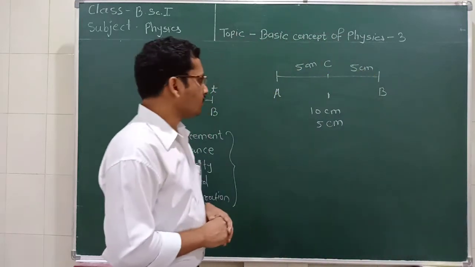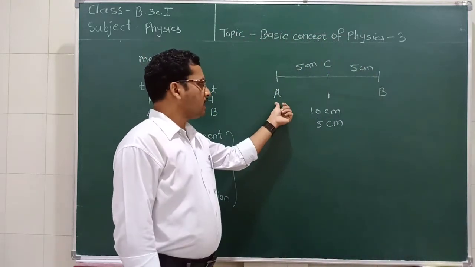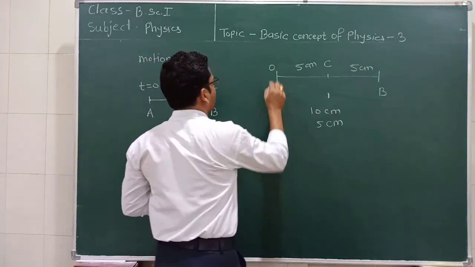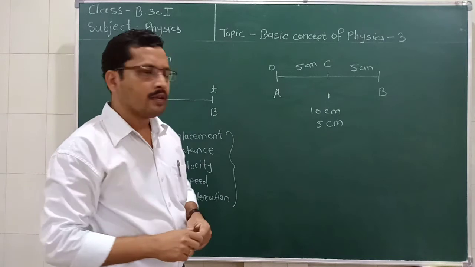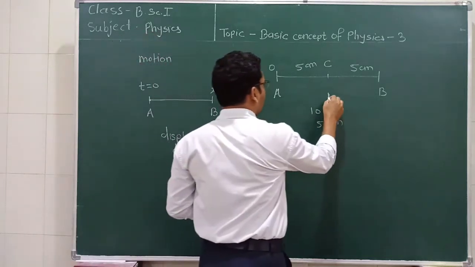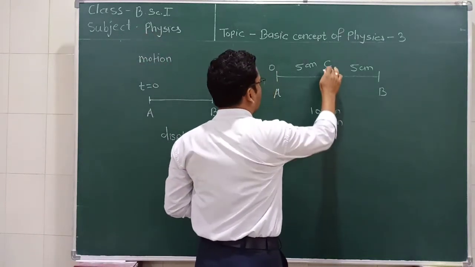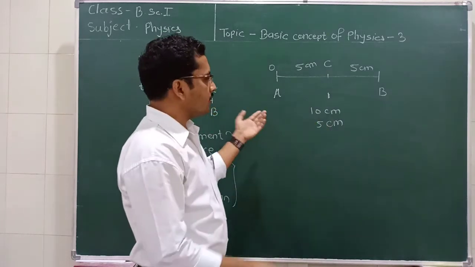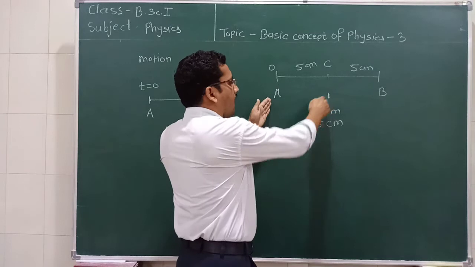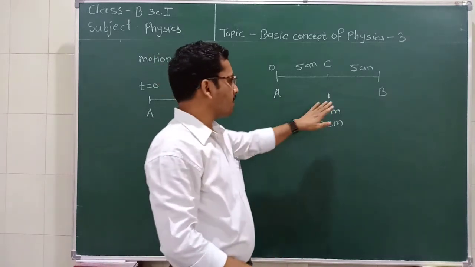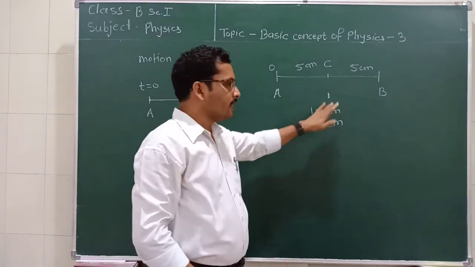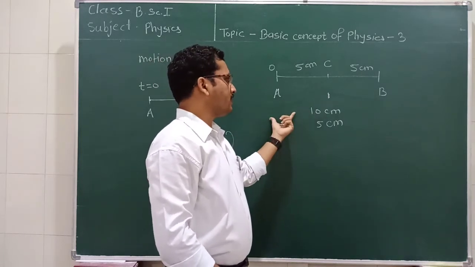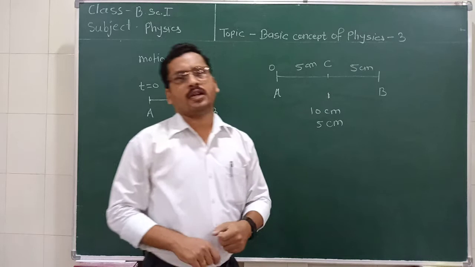What is the initial position? Initial position is this, in this case it is equal to 0 centimeter, and finally it reached this point, which is at 5 centimeter from this. So what is the difference between point A and point C? Because C is the final point of the object, the difference between point A and point C is nothing but the displacement.